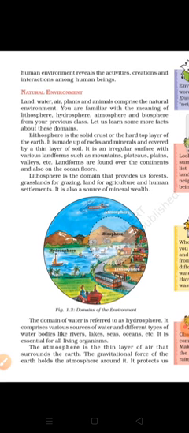So land, water, air, plants and animals comprise the natural environment. You are familiar with the meaning of lithosphere, hydrosphere, atmosphere and biosphere. So now we learn about the lithosphere. Lithosphere is the solid crust or the hard top layer of the earth, that is called lithosphere. Second one, it is made up of rocks and minerals, and covered by a thin layer of soil. So soil, where is soil? In the lithosphere area. It has an irregular surface.